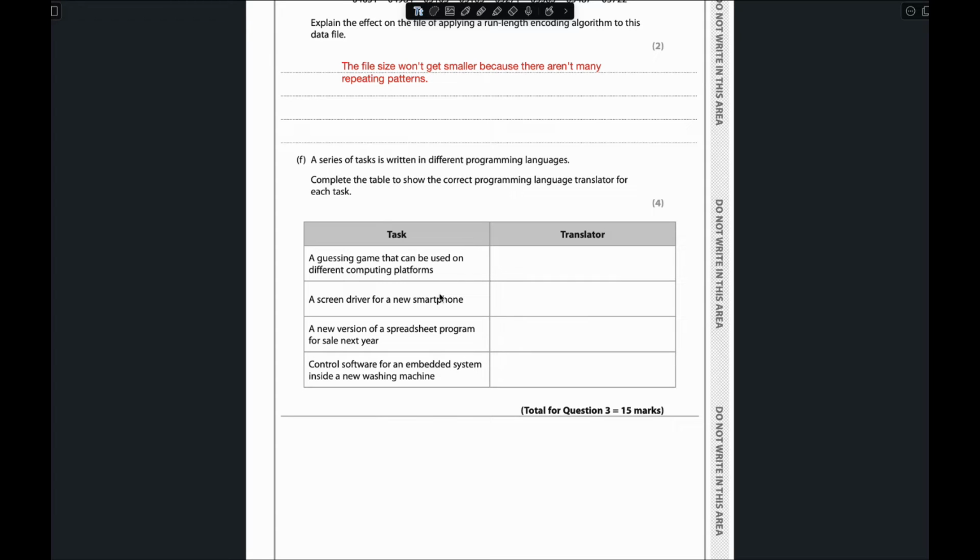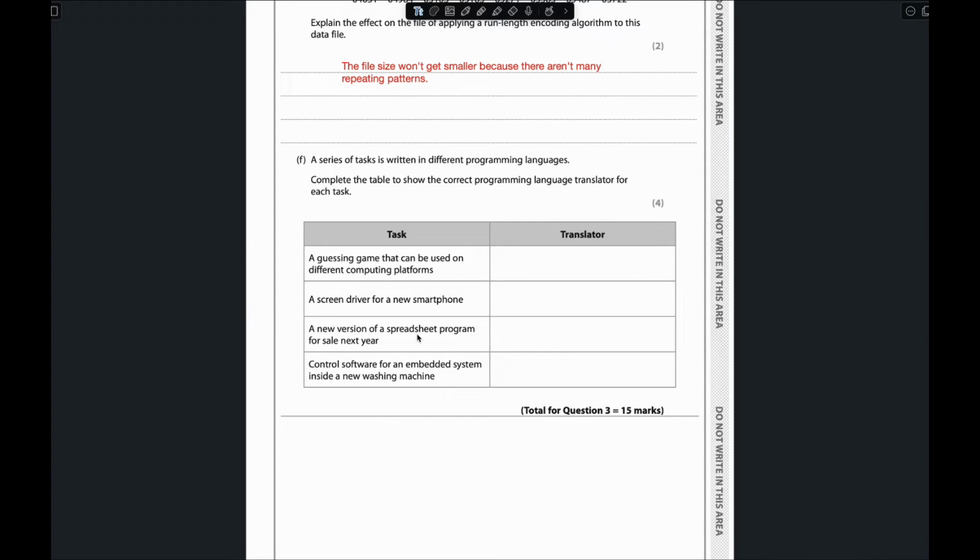So for the guessing game, they mention that we can use it on a different computing platform. So here it will be an interpreter. Next, a screen reader for a new smartphone, sorry, they are mentioning a driver. So obviously it must be an assembler, because I mentioned that an assembler converts low level language to computer language, which is binary. So this one will be assembler.